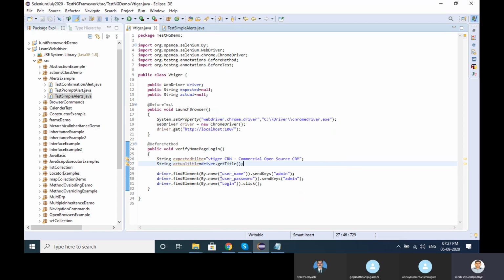Okay, and here I have added Chrome. It will open the URL. It will be a login.